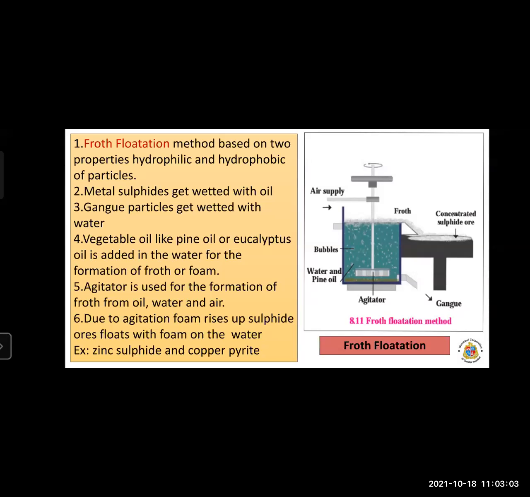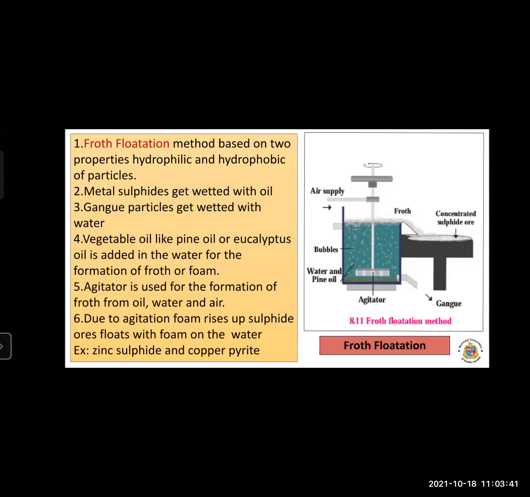Now some particles, the gangue particles, are wetted with water. Why? Because gangue particles are hydrophilic, water loving. So gangue particles get wetted with water because of their hydrophilic property. Ores having gangue particles get separated from them.